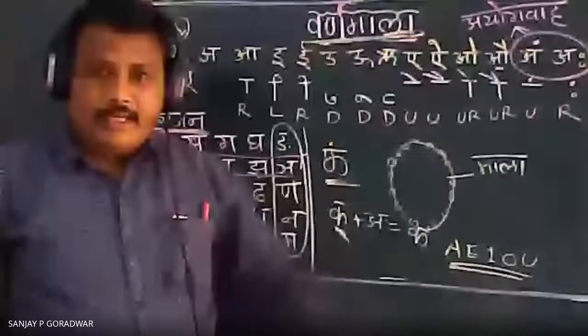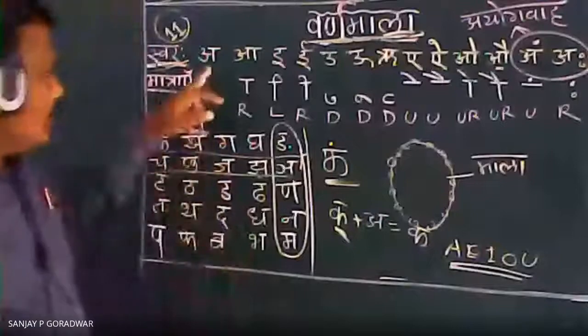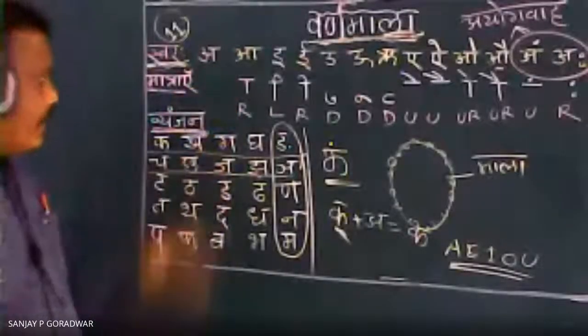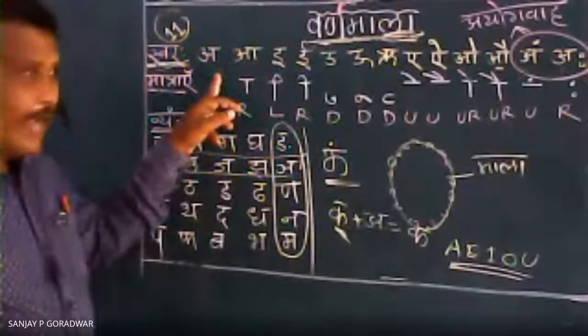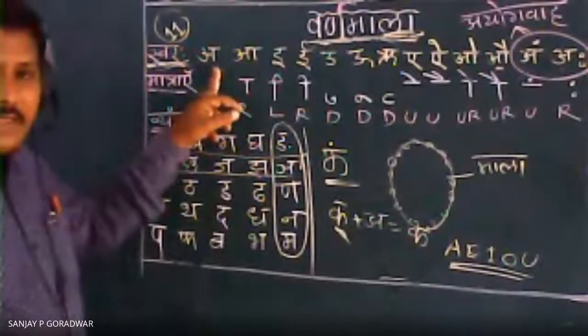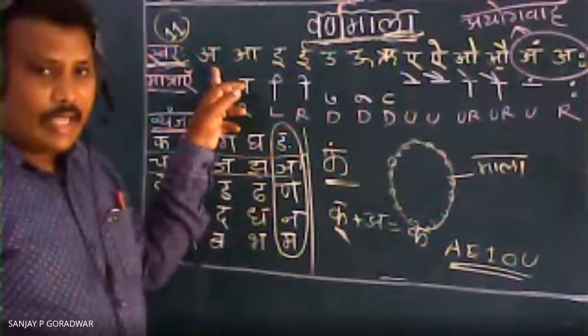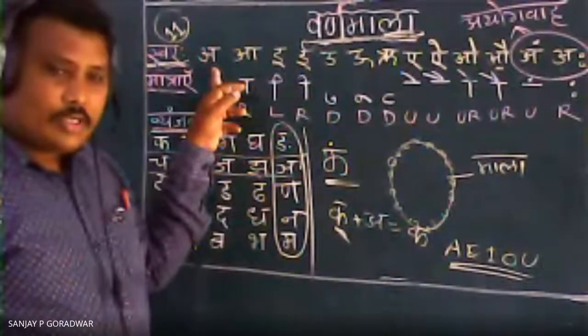See the pronunciation, correct? So here, what is there? I is there. How to pronounce that? Here also types of vowels are there. Small vowels and big vowels, small vowels and long vowels.